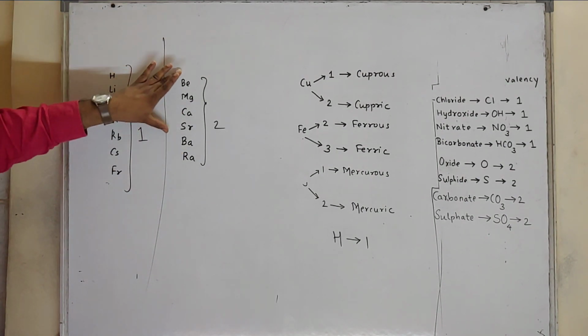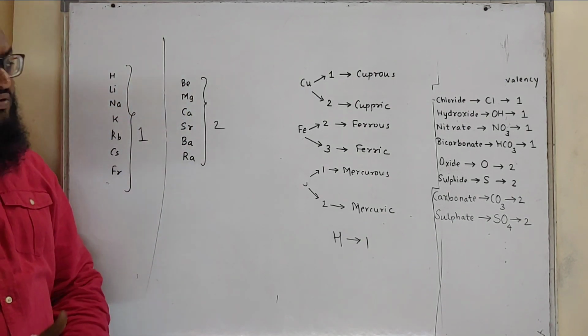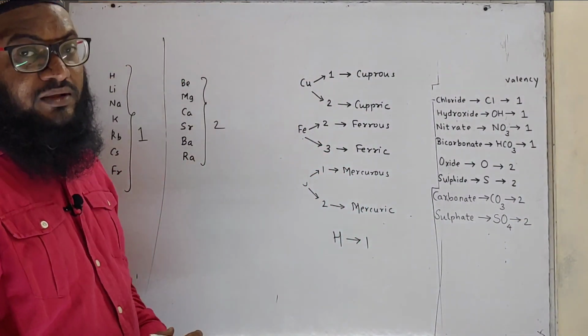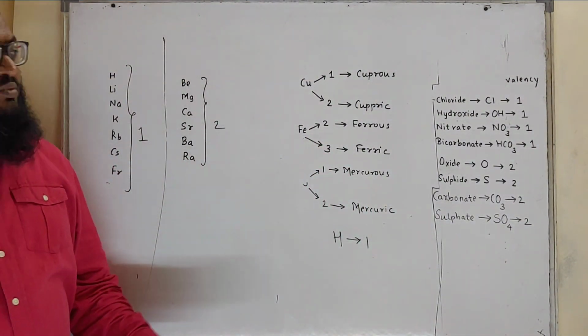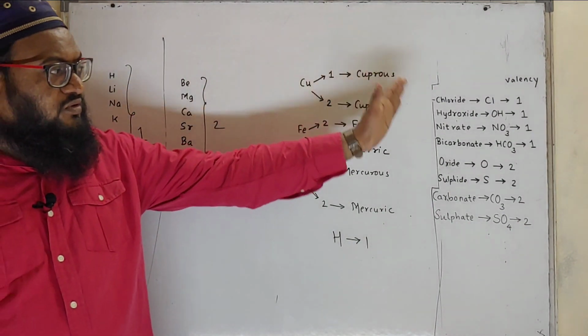Okay. So again these elements also have valency 2. You can learn many more valencies of different elements and you can exchange this valency and can get the formula. So in this way we have discussed most of the formula which are there in your syllabus. Kindly go through all the formula, make note of it.